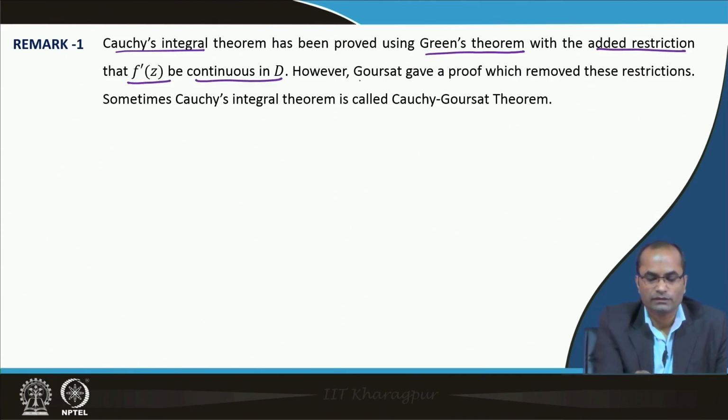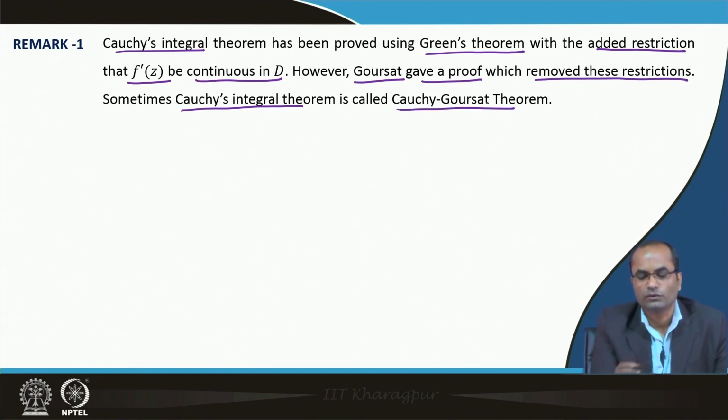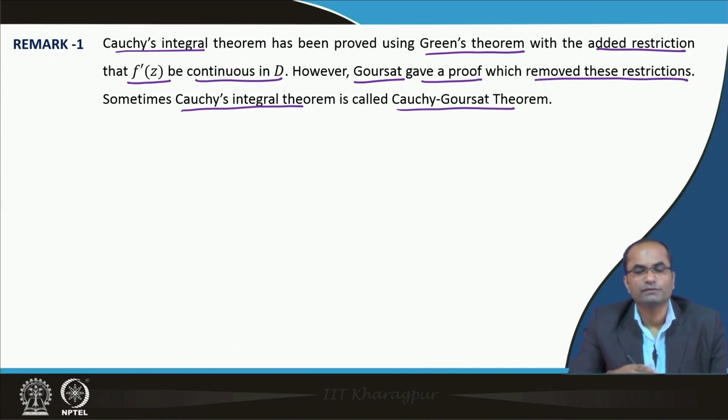However, the scientist Goursat gave a proof which removed these restrictions, and sometimes this Cauchy integral theorem is also called the Cauchy-Goursat theorem. So, here we do not actually need that restriction which we have used there, that f prime z is continuous in D. We do not need that assumption. Without that assumption also we can prove that result. That means f z is analytic, that is enough.